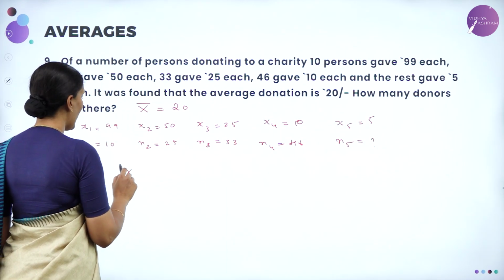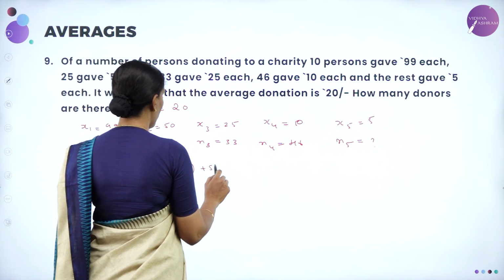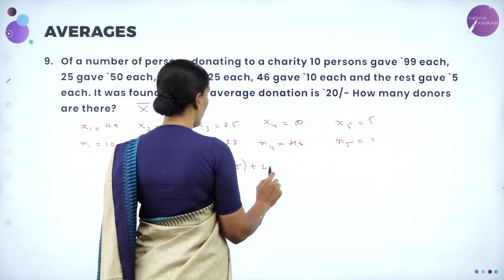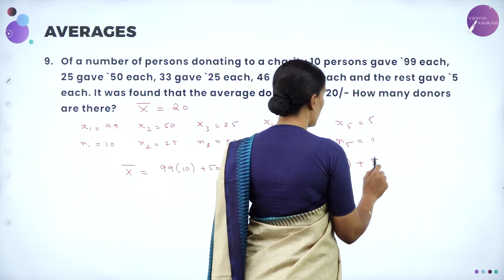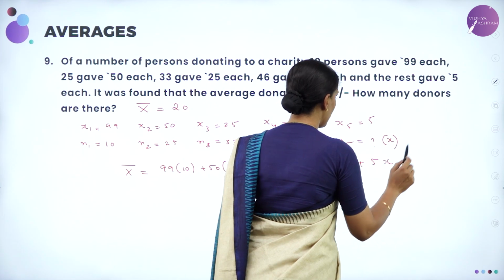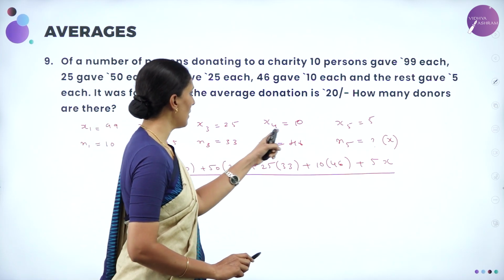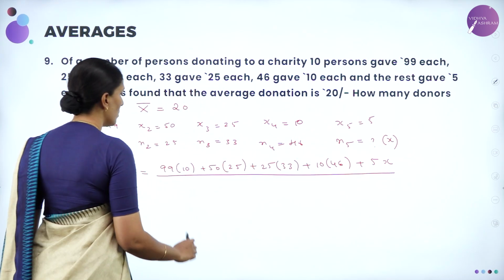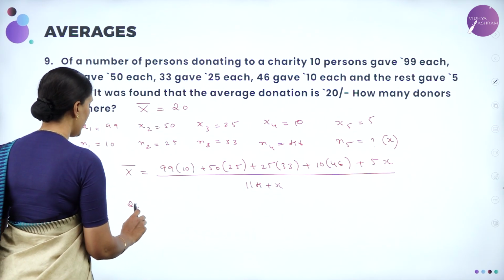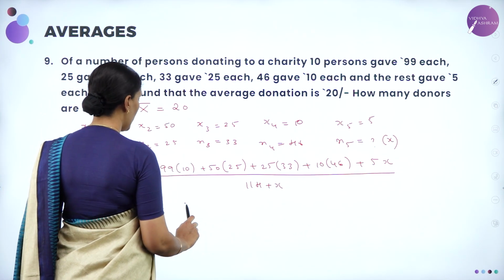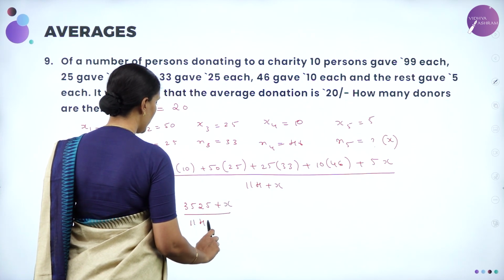Now using the combined average, we have x1 n1, that is 99 into 10 plus 50 into 25 plus 25 into 33 plus 10 into 46 plus 5 into x, let me consider this value as x, whole divided by the total number of persons, 10 plus 25 plus 33 plus 46 plus x, which will be equal to 114 plus x. Now this is given 20. So solving this, we'll get 3525 plus 5x whole divided by 114 plus x.